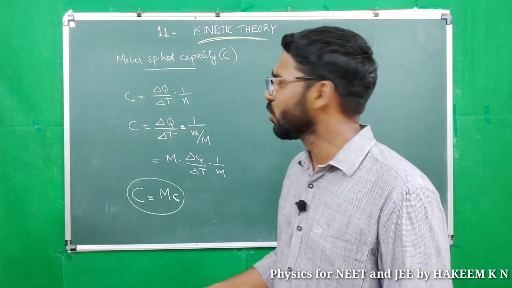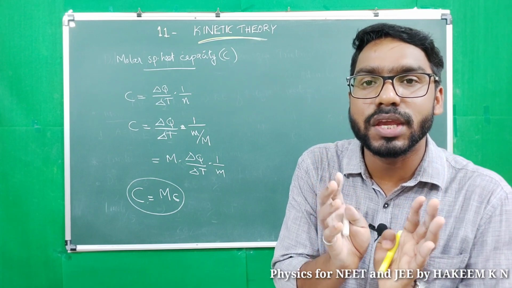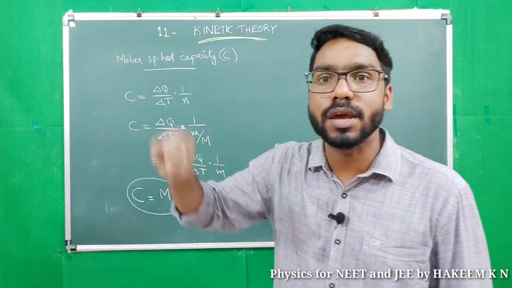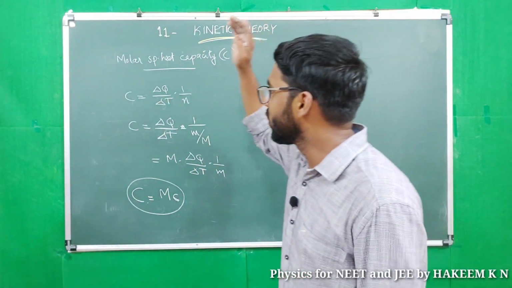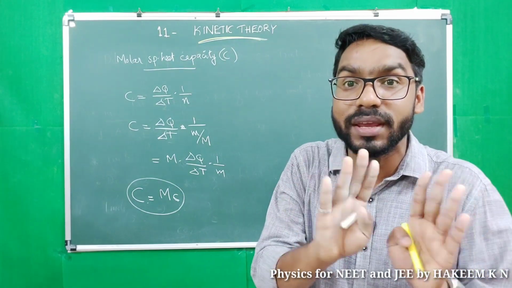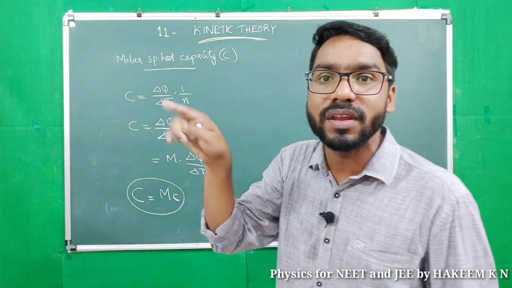Now, in adiabatic process, delta Q, heat exchange, is 0, so C equals 0 in adiabatic process. And in isothermal process, delta T equals 0, no temperature change, so C will be infinity.